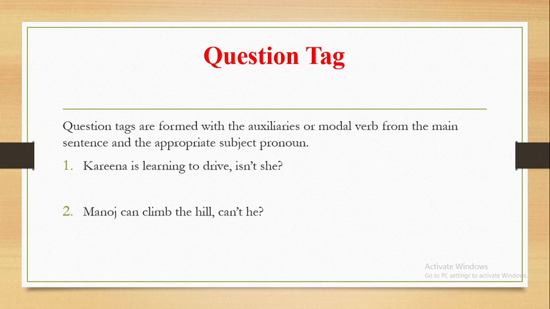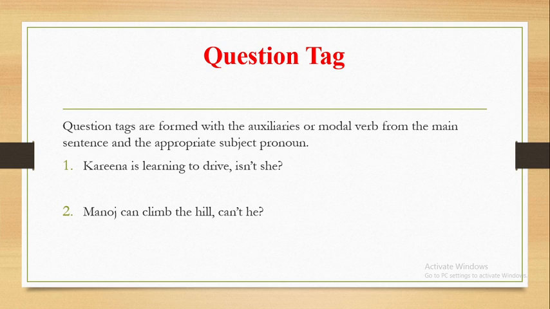Since the gender of the subject is feminine, a feminine subject pronoun should be used in the question tag. That is why the correct question tag for the sentence Karina is learning to drive is isn't she.